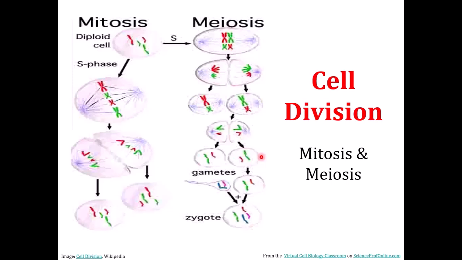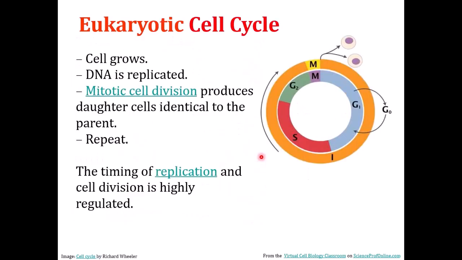In this video, we'll talk about cell division, that's mitosis and meiosis. We begin talking about the cell cycle for eukaryotic cells. Basically, we're talking about eukaryotic cells. Prokaryotes, that's bacteria cells, don't undergo this kind of cell division. Bacterial cells undergo binary fission. That's how we call the cell division there, binary fission. So we're dealing with eukaryotic cells here.